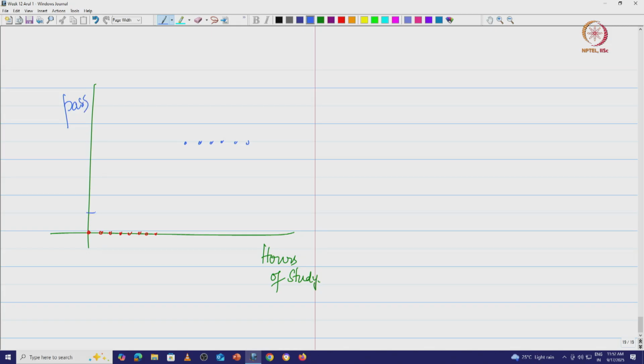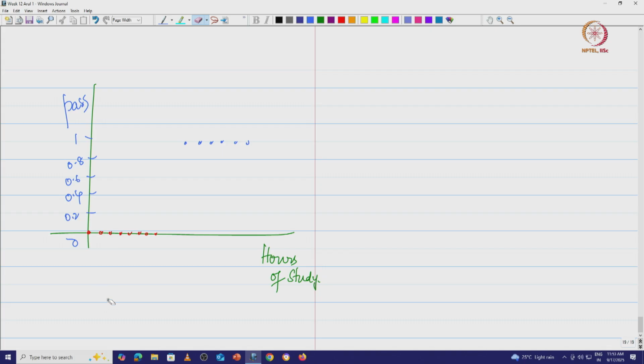We have 0, 0.2, 0.4, 0.6, 0.8 and 1, and then we can put numbers here, say 0, then let us say 10, 20, 30. You can put your number of hours that you want here.